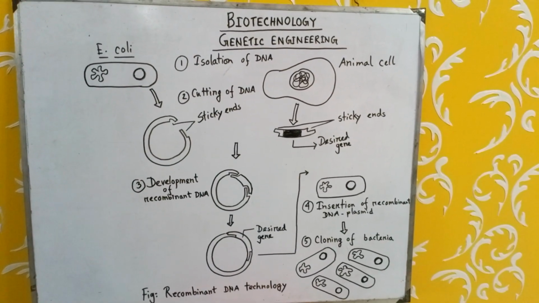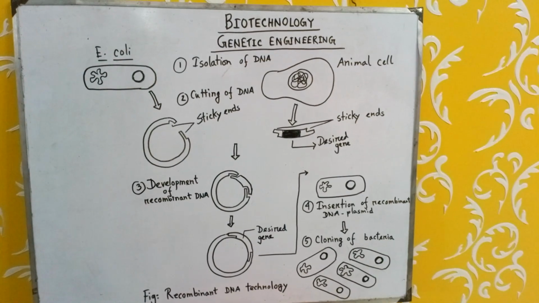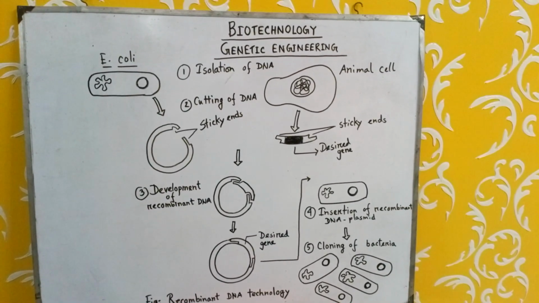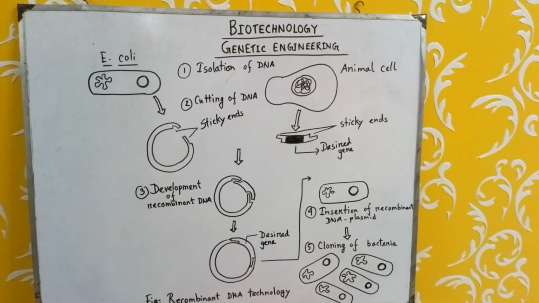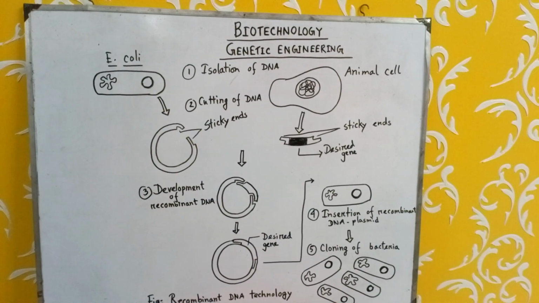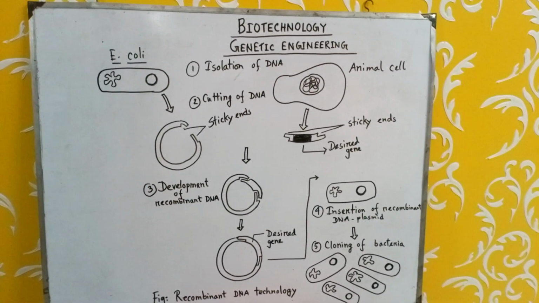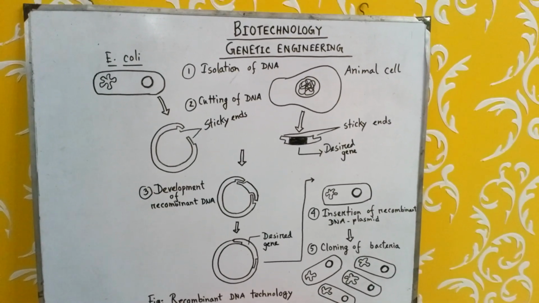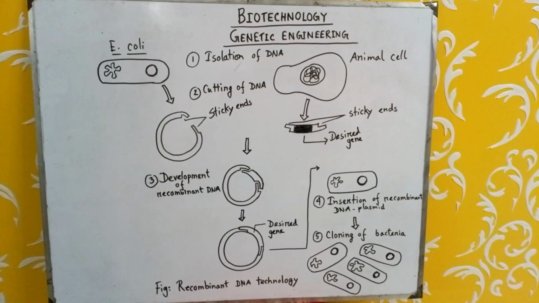There are different methods for this insertion of recombinant DNA plasmid. One important process is transformation. Through the transformation method, this recombinant DNA plasmid is inserted into the bacterial cell. Now this bacteria is known as transformed bacteria. After that, the last step is cloning of bacteria.